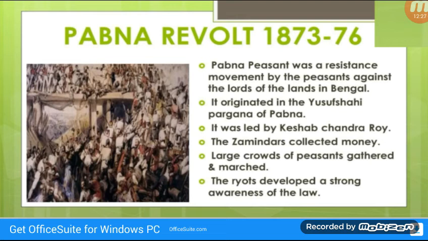Hardly any zamindars or zamindars' agents were killed or seriously injured. In the course of the movement, the rioters developed a strong awareness of the law and their legal rights and the ability to combine and form associations for peaceful agitations.